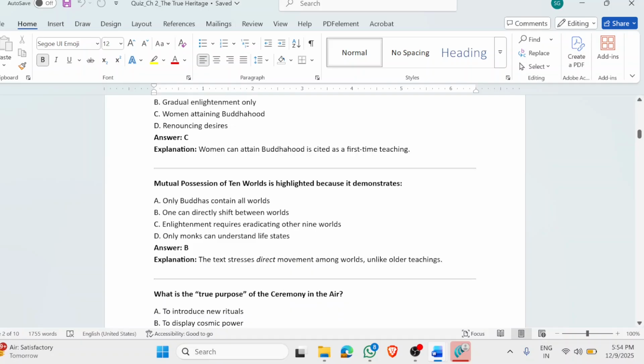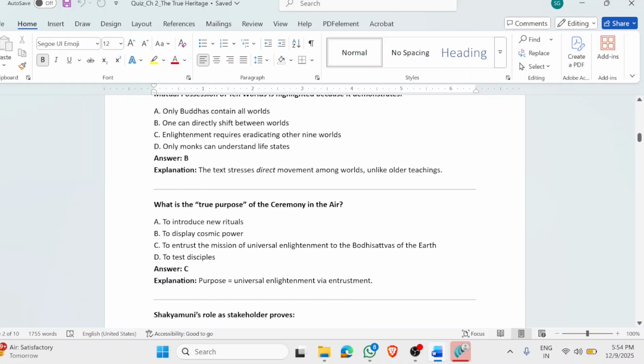Mutual possession of the ten worlds is highlighted because it demonstrates that one can directly shift between worlds. Bodhisattva Superior Practices was also aware of this phenomenon of the mutual possession of the ten worlds. That's the reason he was able to unlock Buddhahood in his own life and in the lives of others as well.